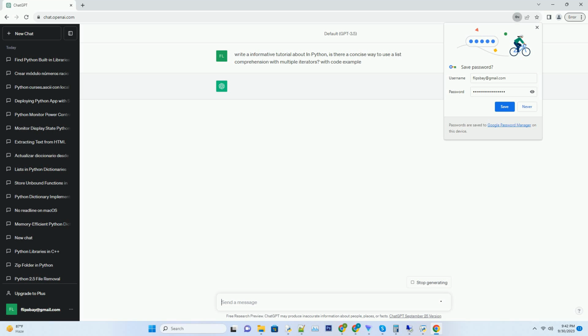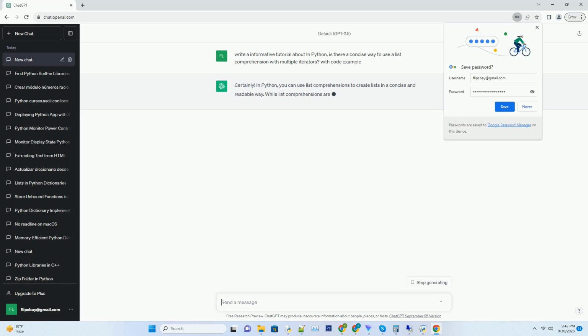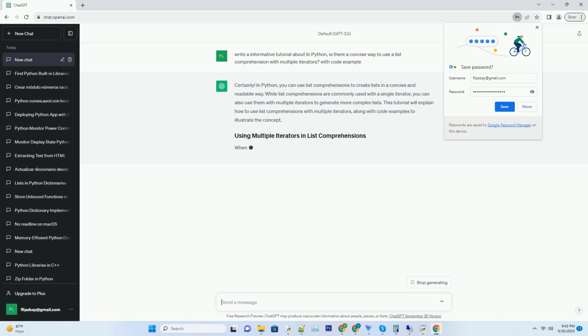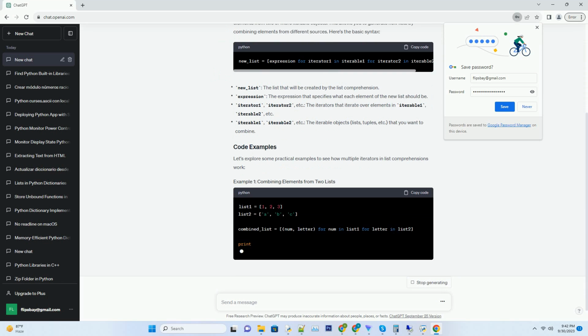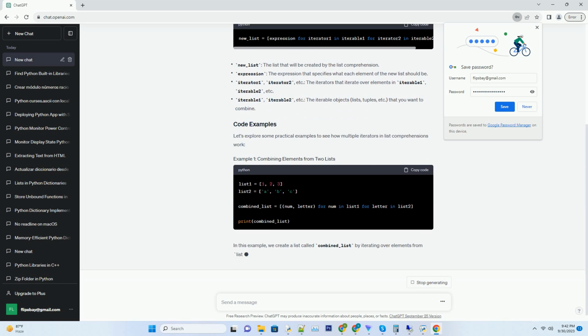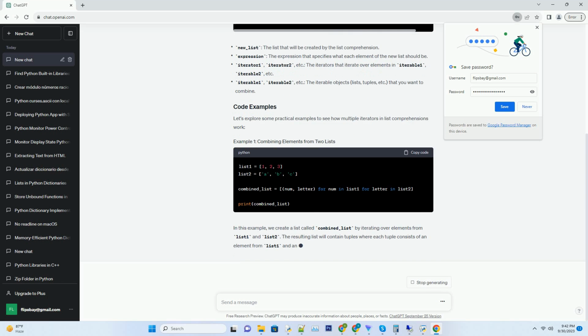Certainly. In Python, you can use list comprehensions to create lists in a concise and readable way. While list comprehensions are commonly used with a single iterator, you can also use them with multiple iterators to generate more complex lists. This tutorial will explain how to use list comprehensions with multiple iterators, along with code examples to illustrate the concept. When using multiple iterators in a list comprehension, you can create combinations of elements from two or more iterable objects. This allows you to generate new lists by combining elements from different sources.